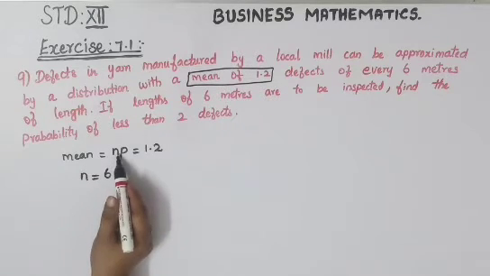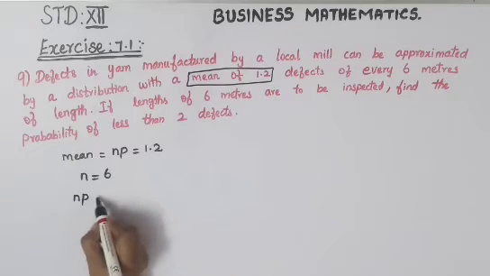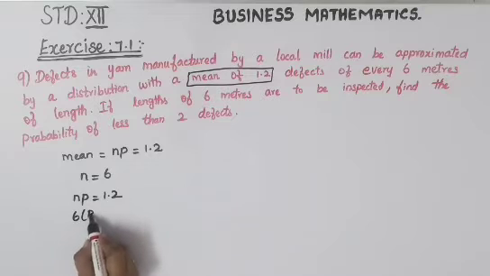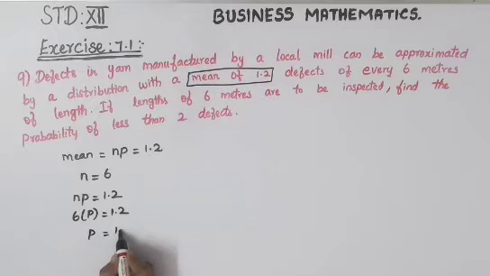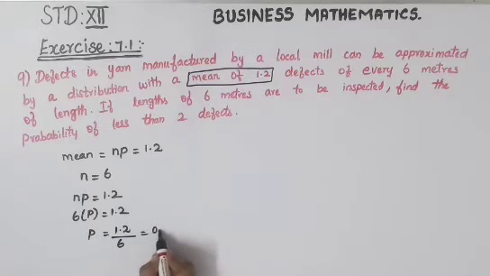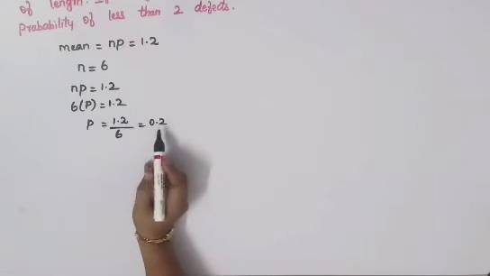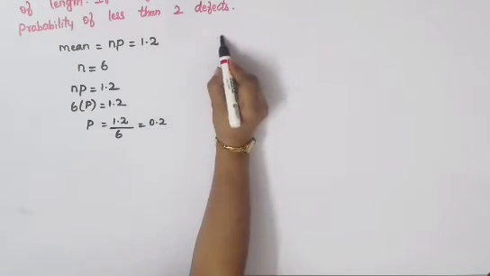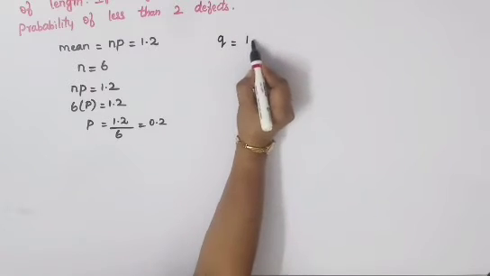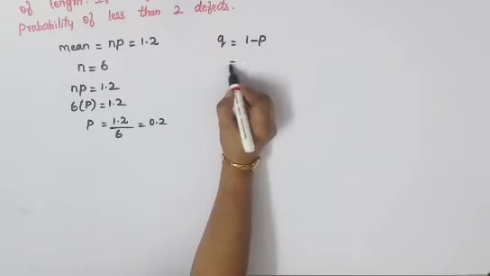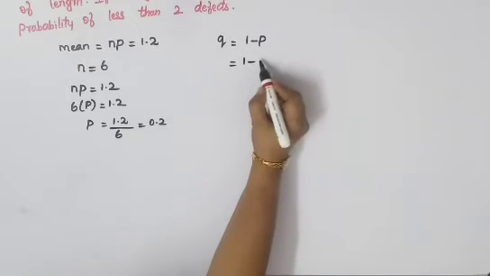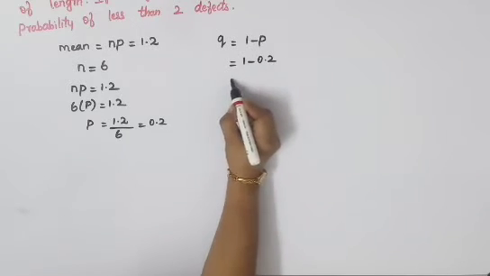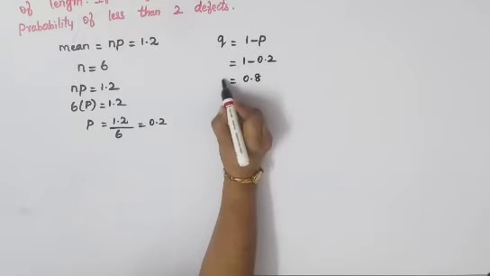Now substitute this N here. So NP is equal to 1.2. Now your N is 6, so 6 into P is equal to 1.2. Therefore your P is equal to 1.2 divided by 6. Cancelling, you'll get 0.2. So you have got P is equal to 0.2. To find your Q, you know the formula, Q is equal to 1 minus P, which is equal to 1 minus 0.2. Subtracting, you'll get 0.8. So that is your Q.